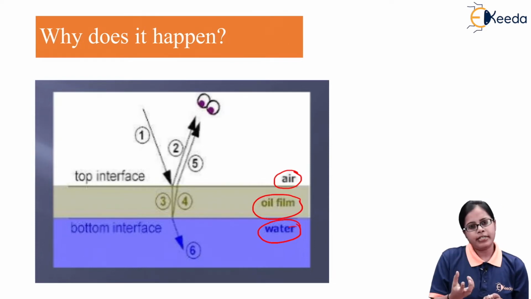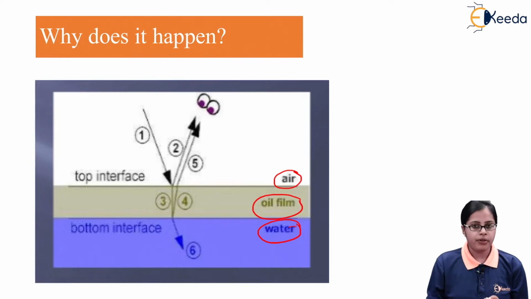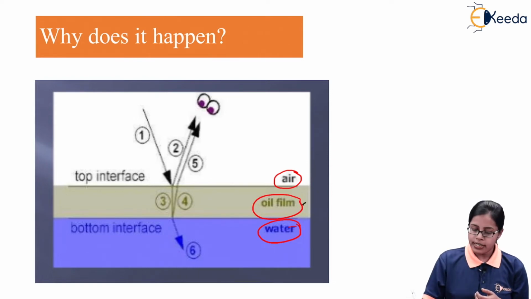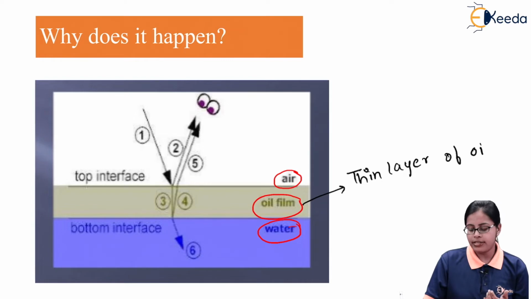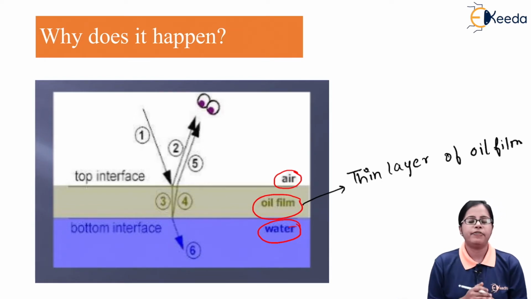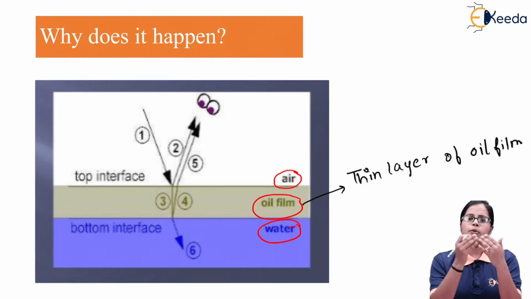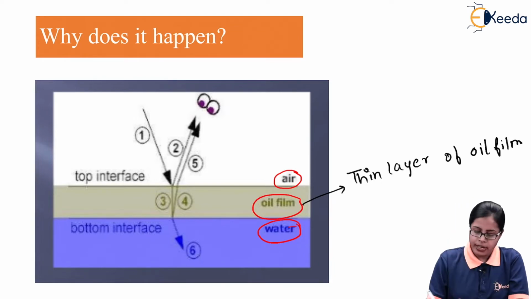So we are talking about interference of light which is going to occur, for this example, in the thin layer of the oil film. So right now we are considering the thin layer of oil film which is present on the surface of the water. That's the material which we are going to make use of for the interference. So now what you do is you take a source of light.